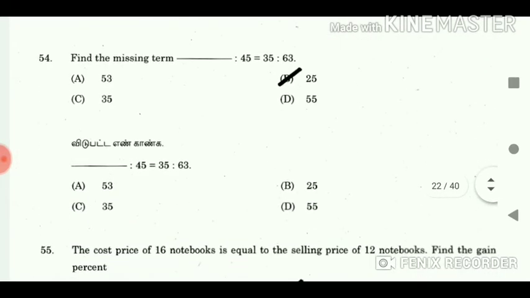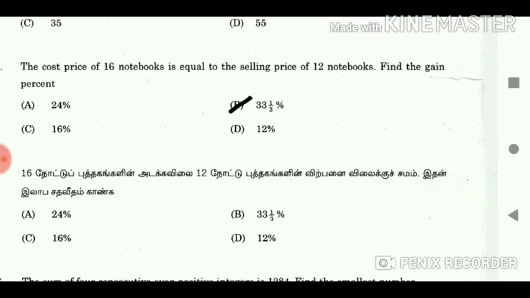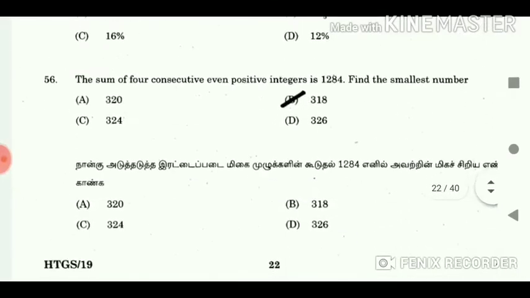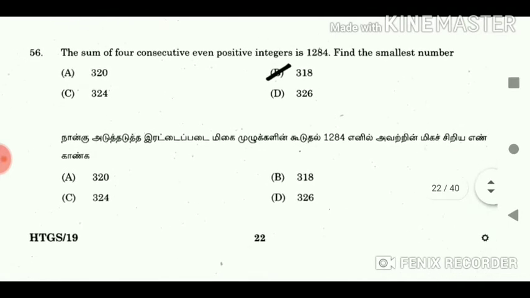54. Find the missing term. Answer 25. 55. The cost price of 16 notebooks is equal to the selling price of 12 notebooks. Find the gain percent. Answer 33 1/3%. 56. The sum of 4 consecutive even positive integers is 1284. Find the smallest number. Answer 318.